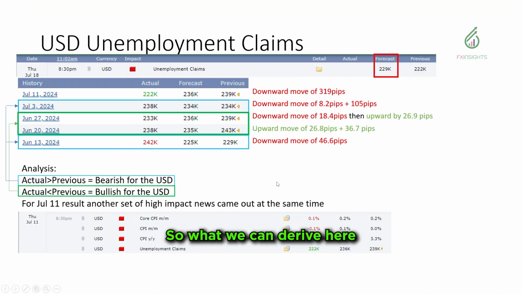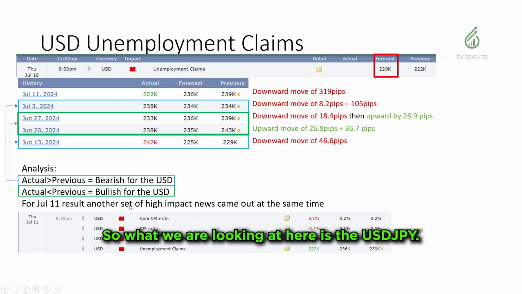So what we can derive here, at least the analysis here, is if the actual is greater than the previous, it should be bearish for the USD, and if the actual is less than the previous, it should be bullish for the USD. So we can see that in some of these instances right here. The previous here, at least for July 3, is 234k. The actual is 238k, so that is greater than the previous. So that was bearish for the USD.